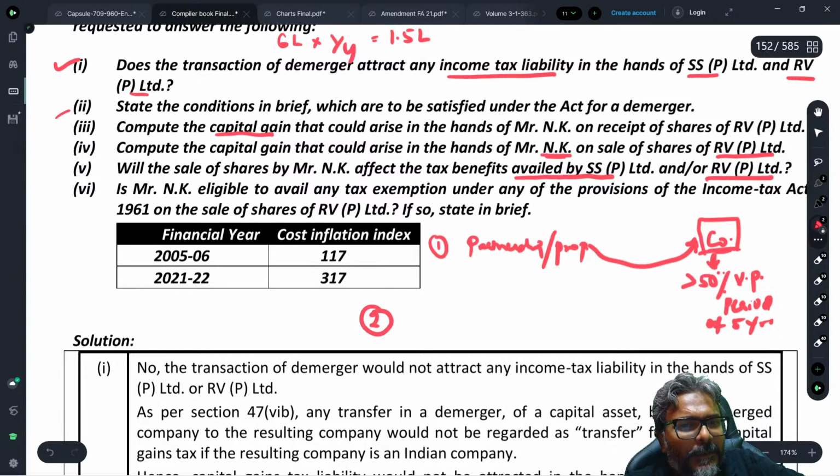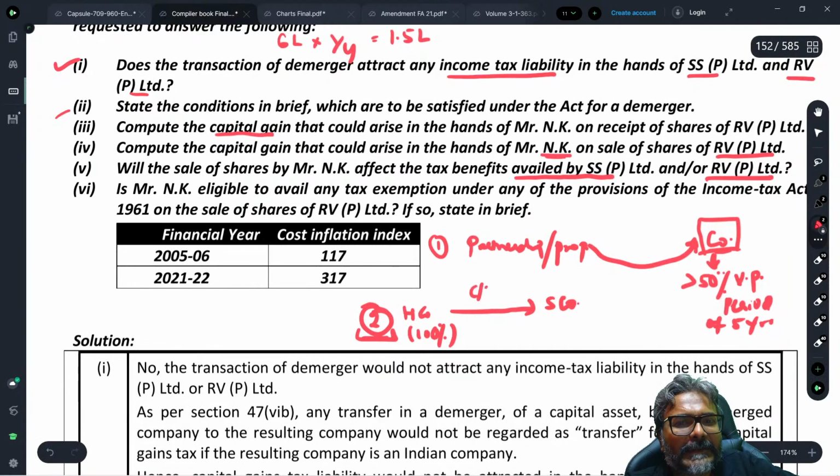The second particular point, students, which has been there over here is in respect of what? Now the second particular point, if you all will see, is in respect of the holding company 100% to its subsidiary company. So the holding company transferring it to its subsidiary company.